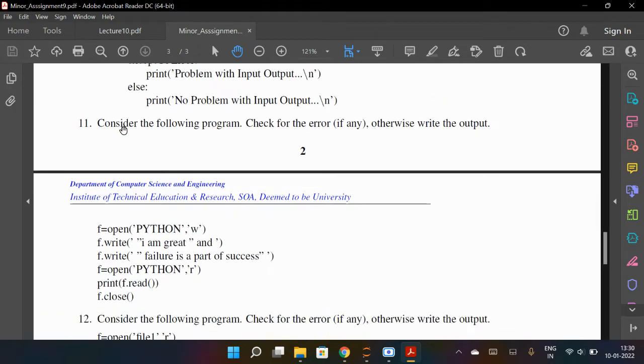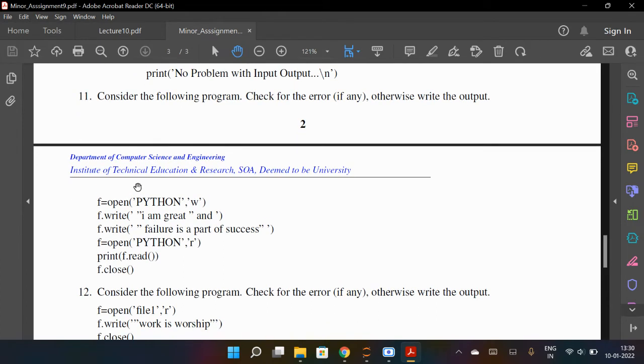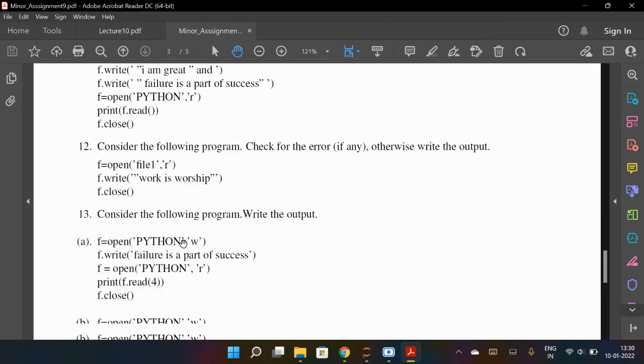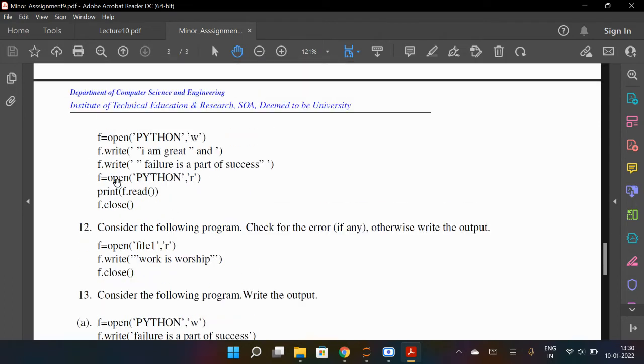11 is what? Consider the following program, check for any error. Otherwise, write the output. Again, you run it, okay. So you have opened the file in write mode, so it will be created and then you will write this. Then you are again opening in read mode, so you have to close first, then open in read mode. Okay, that's fine. So you open in read mode, then at the end you close it.